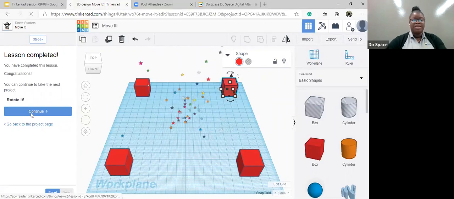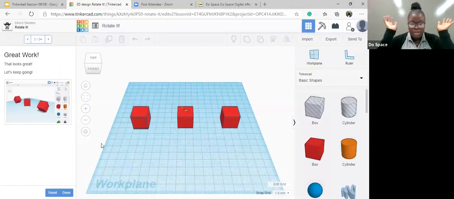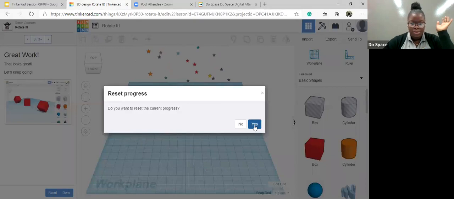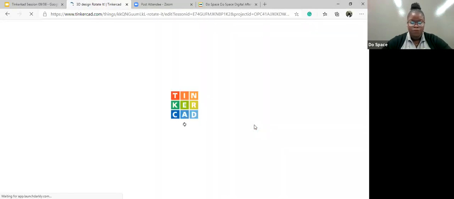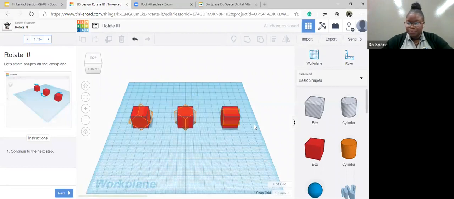And then the next thing we're going to do is, ta-da! No, I'm just going to reset this one. Yes. This is cool, and it's so fun that you can explore it by yourself.